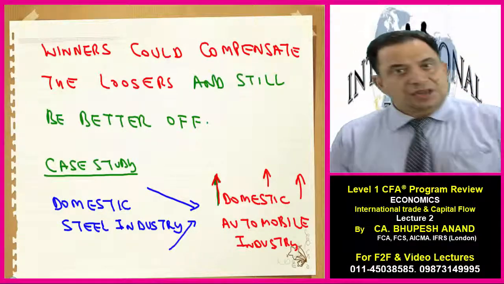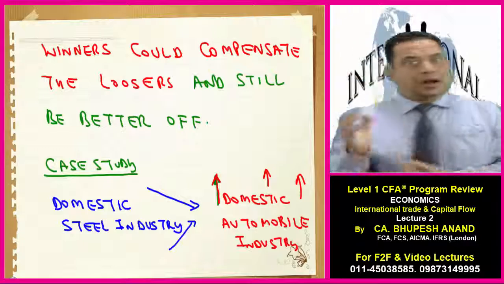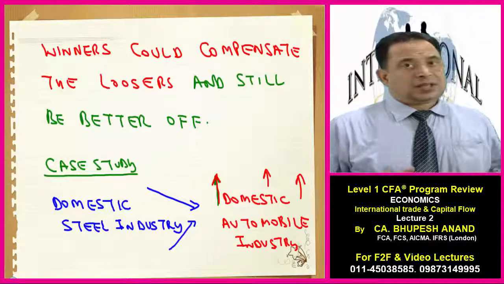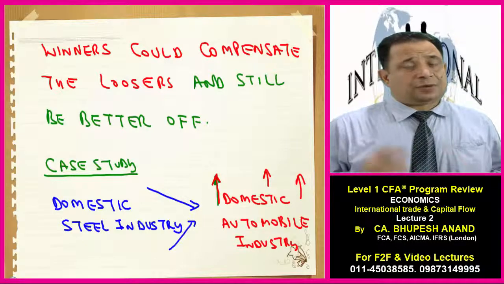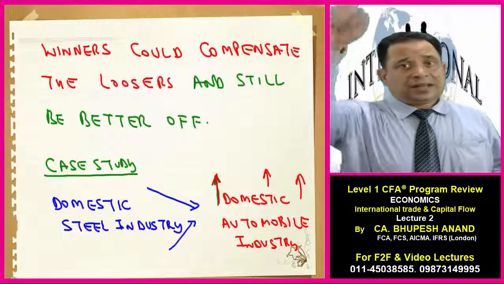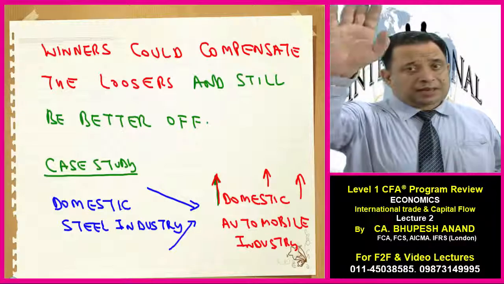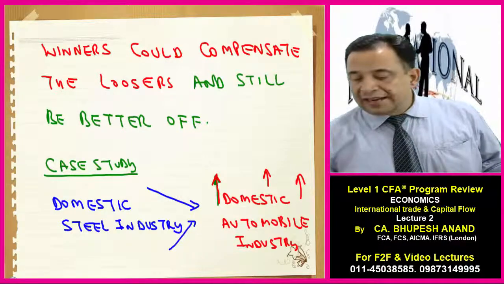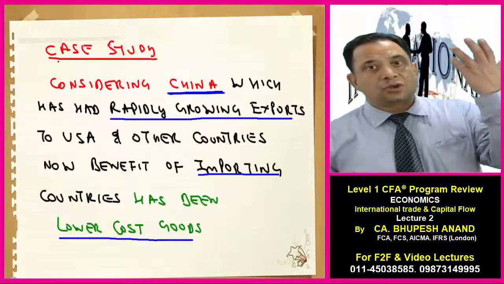So I have given the case study of the steel industry and automobile industry. Earlier, domestic automobile manufacturers were purchasing raw material at a costlier rate from the domestic steel manufacturers, but now because import is being allowed, they can purchase at a lower cost from outsiders, and hence cost per automobile can be reduced, which will be passed on to the consumer.